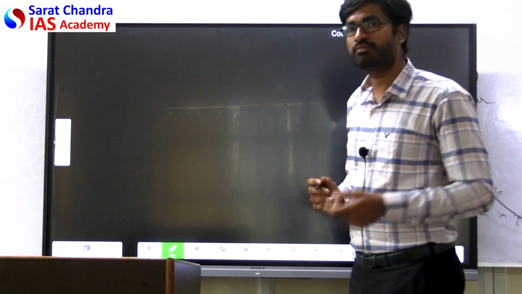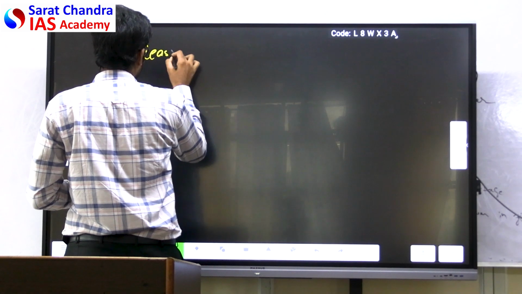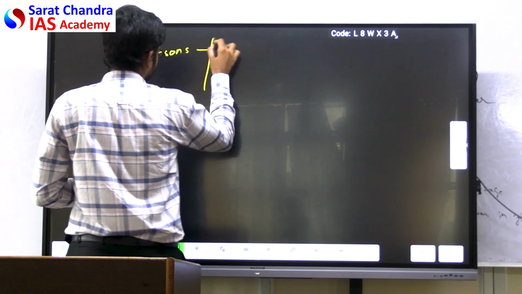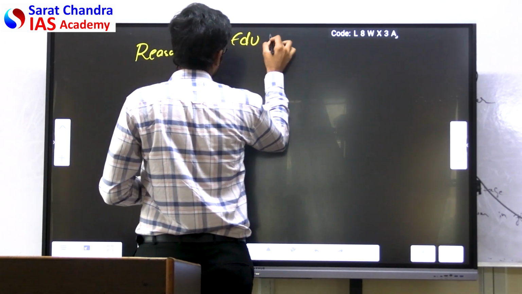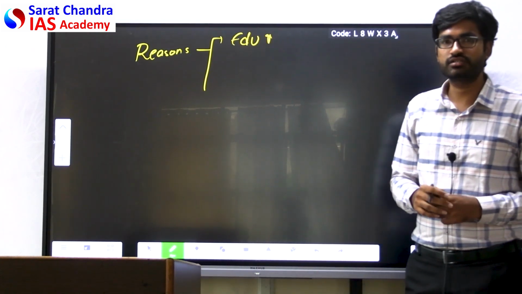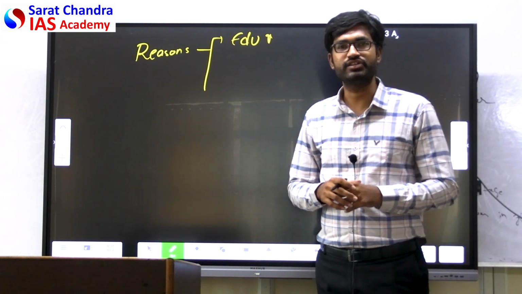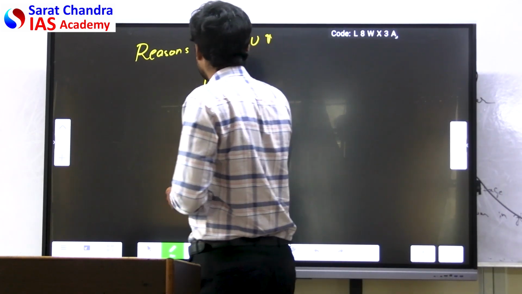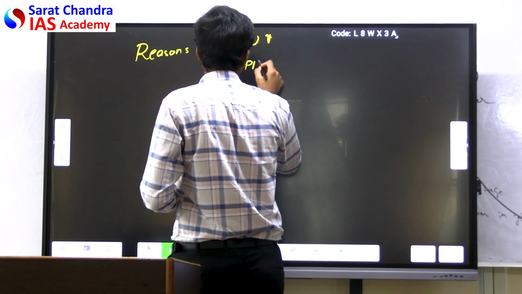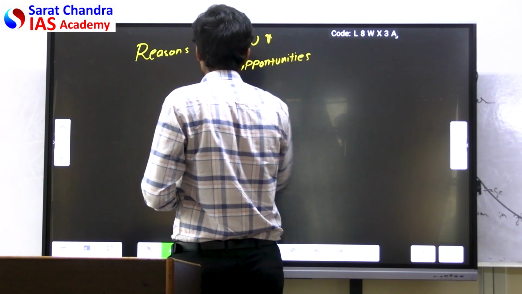Now, why is the world moving towards demographic winter? What are the reasons for the demographic winter? One, education getting increased, the female education getting increased, and the delay in marriages which is happening because of female education getting increased. Second, the opportunities for women are given equally.